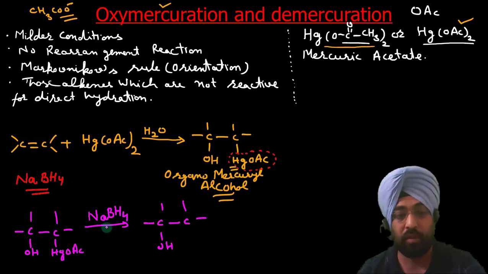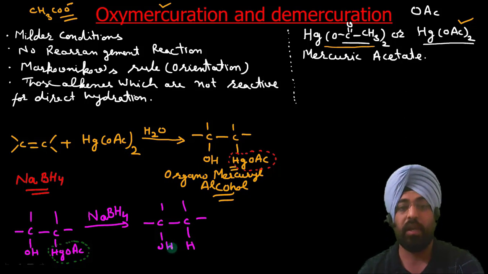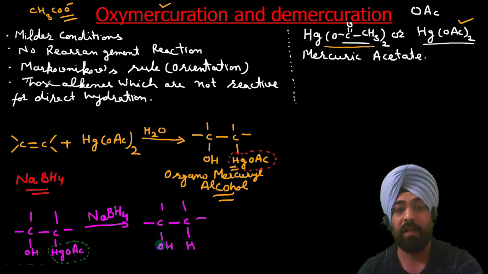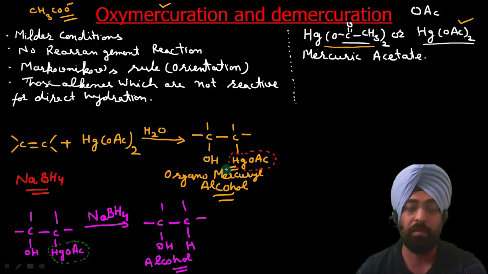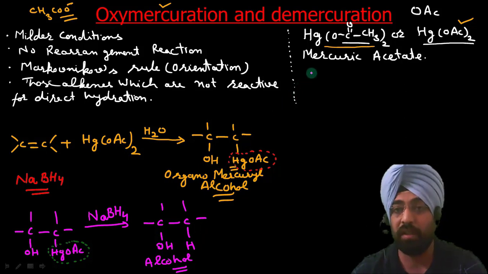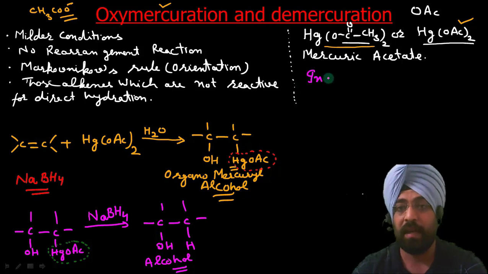Here this whole group upon addition of NaBH4 gets replaced by hydrogen. So now the product is, you can see, alcohol. Overall the reaction is addition of water to the C=C double bond. So we also call this indirect hydration.